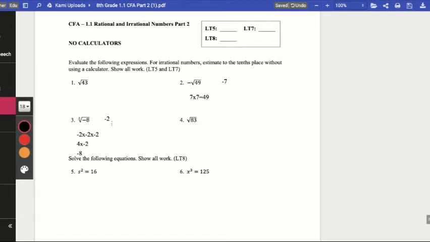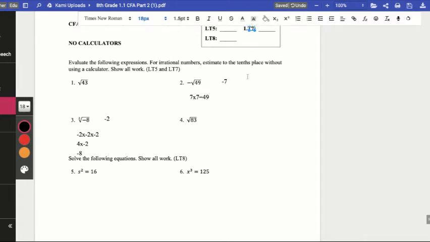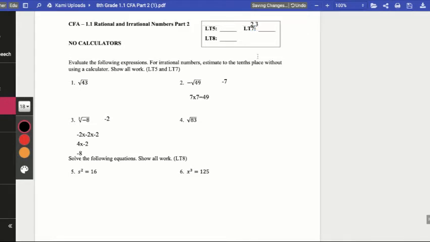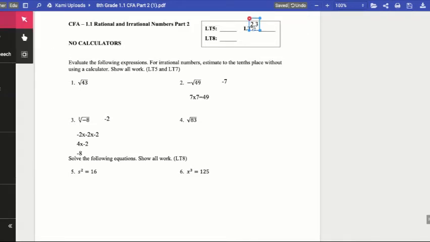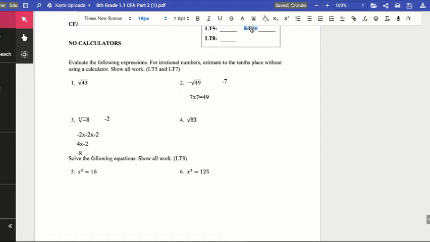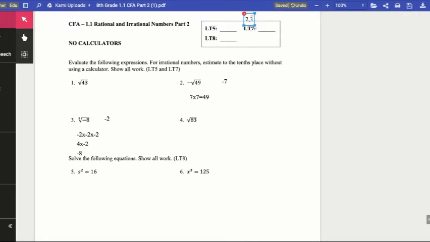So numbers 2 and 3 were learning target 7. Questions 2 and 3. And for learning target 7, you can earn up to 4 points. If you just put like a 7 here, say you got 3 out of the 4 points for 2. And then say here you might have done